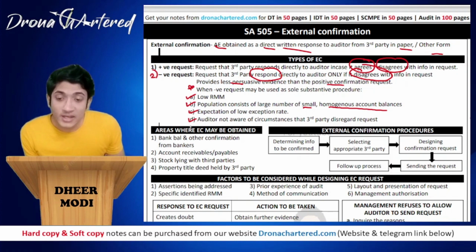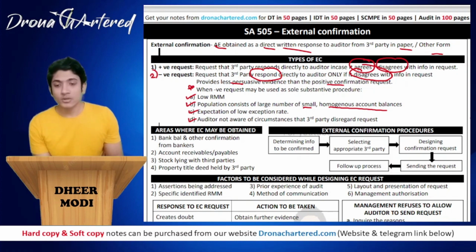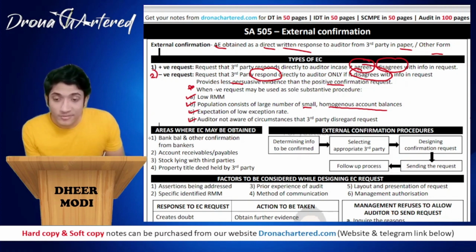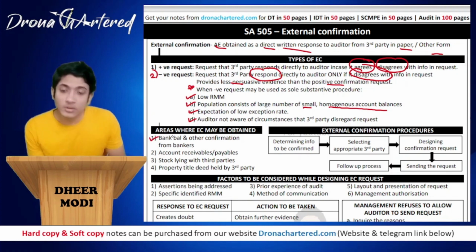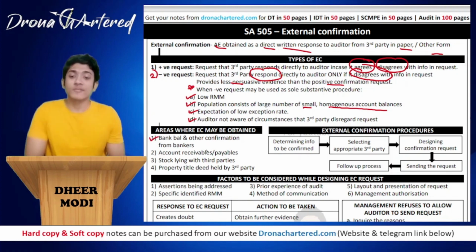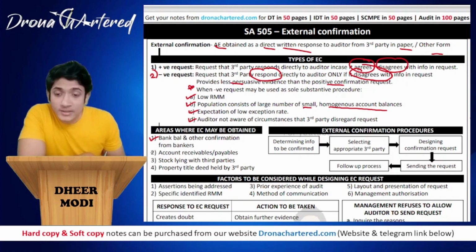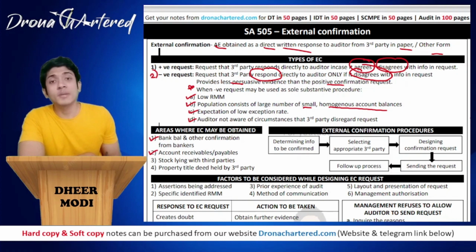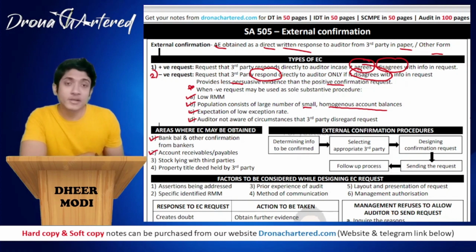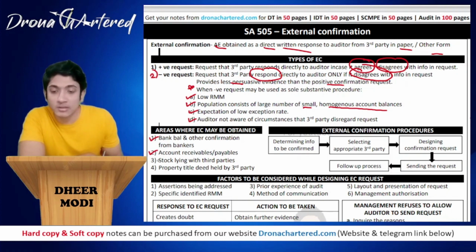Now, areas where external confirmation may be obtained, that is where we might use external confirmation. First, this is the example that I told you about, that is your bank balance and other confirmation from bankers. Then second is your accounts receivable and payable, that is you can ask debtors and creditors what the account balance is.